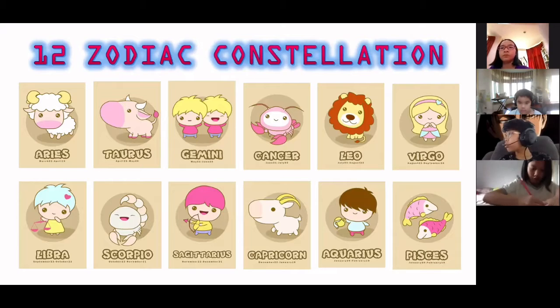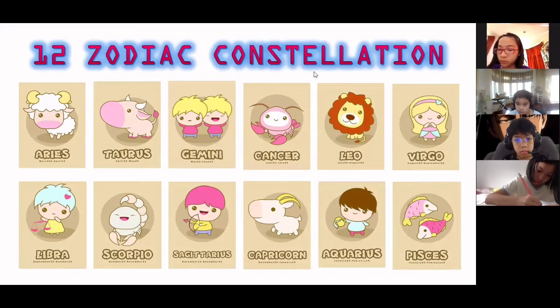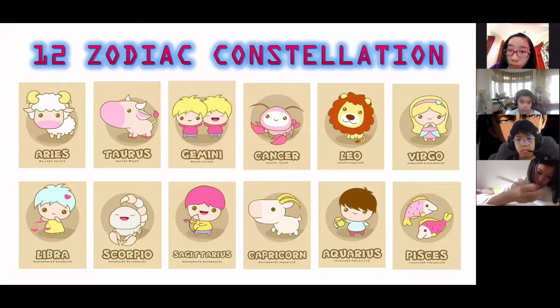We have Aries, Taurus, Gemini, Cancer, Leo, Virgo, Libra, Scorpio, Sagittarius, Capricorn, Aquarius, and Pisces. For today, we will just study the star formation, the name of these constellations, and their English translation. So mostly it's about vocabulary.